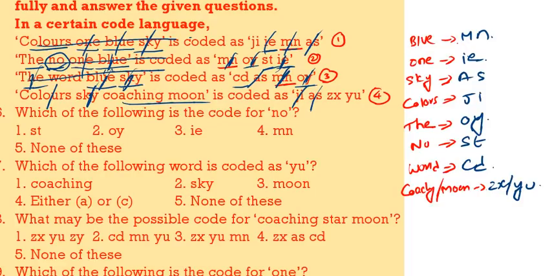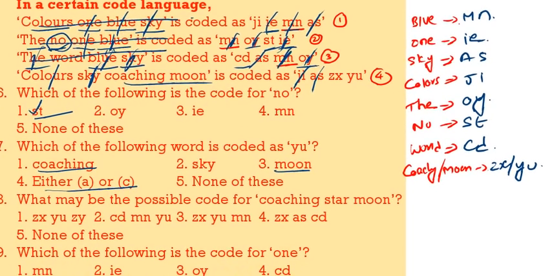What is the code for no? No code is ST. What is the code for YU? YU means either coaching or moon, either A or C. What may be the possible code for coaching star moon? Here coaching is there, moon is there, so ZX YU should be there, and star is a new word. So along with ZX and YU there should be a new code, so 1 is the correct answer, because ZY is the new code.